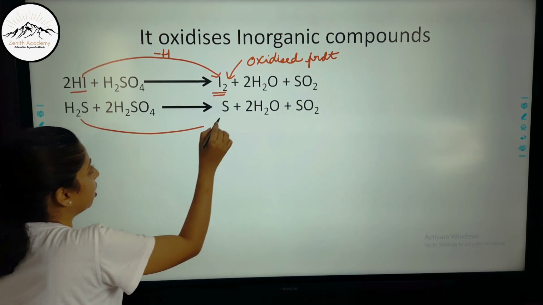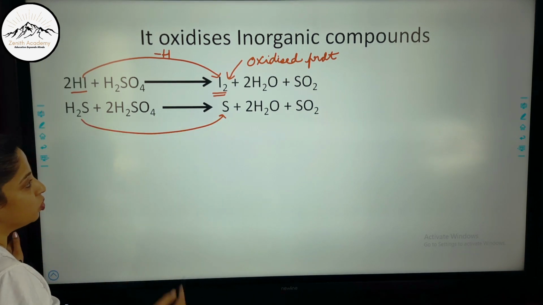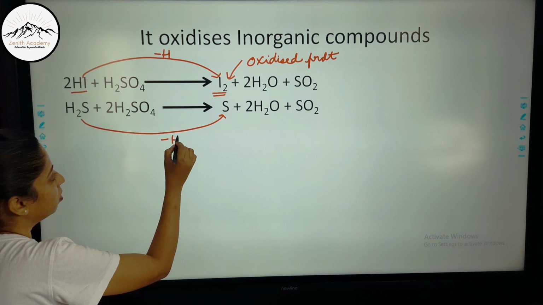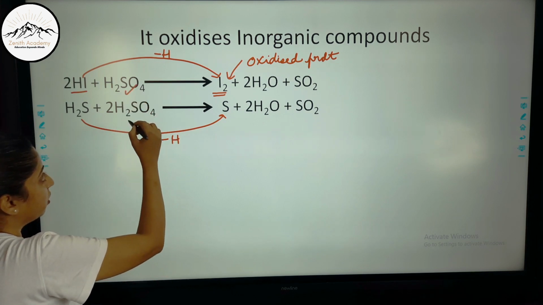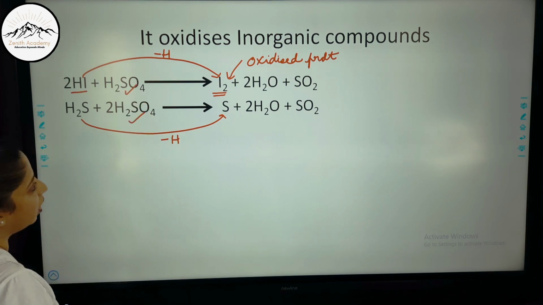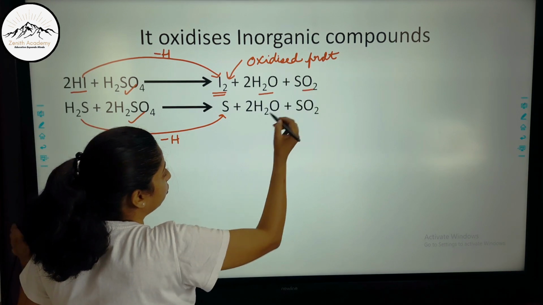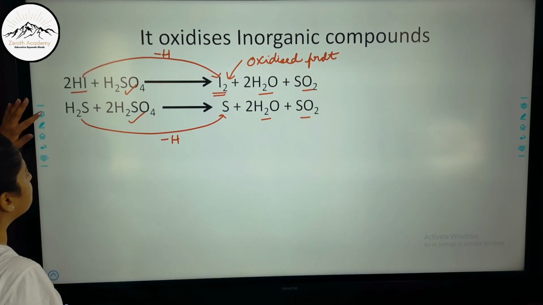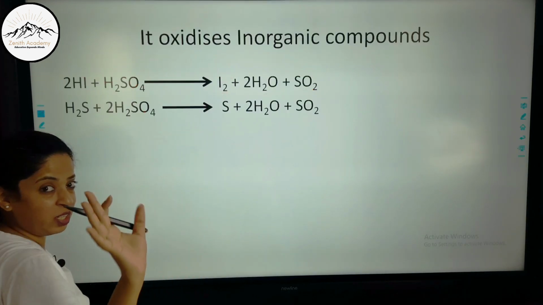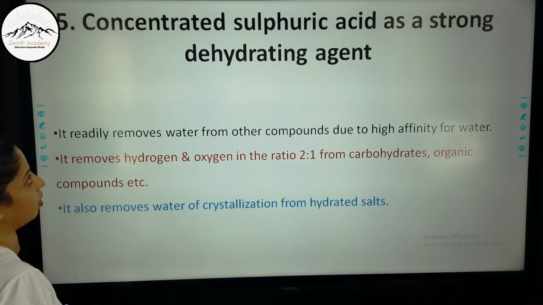H2S gas gets converted into S. Hydrogen is again removed here because of the presence of concentrated sulfuric acid, and again H2O and SO2 will be formed. So just learn the basic skeleton and you will be able to write the reactions very well.